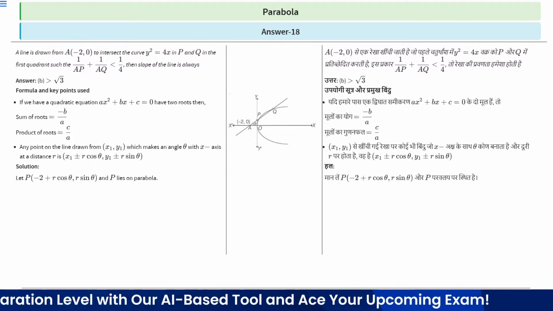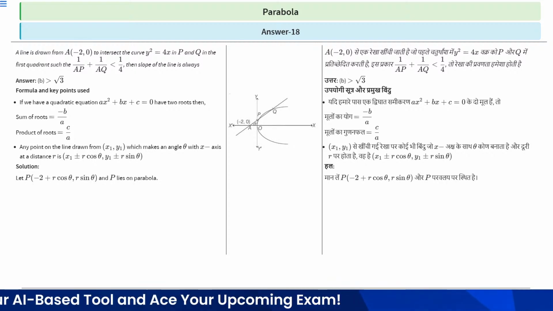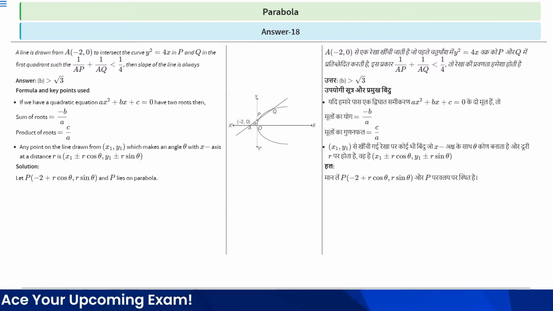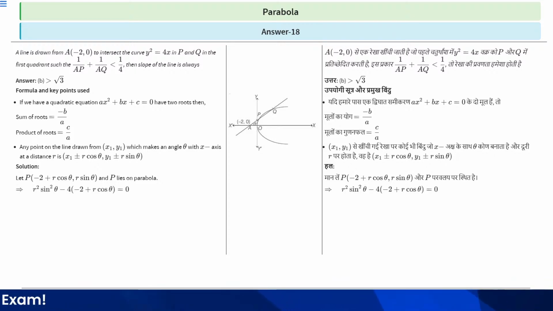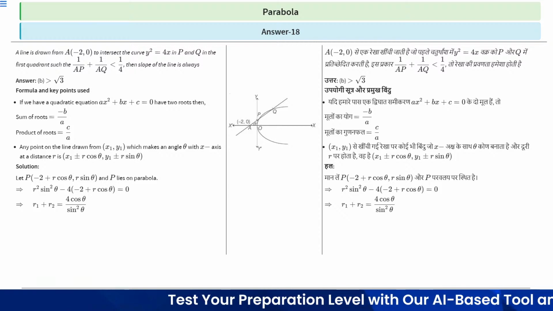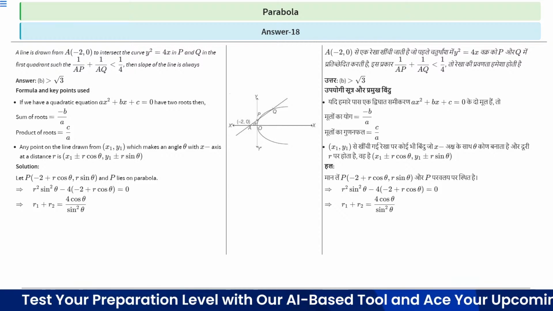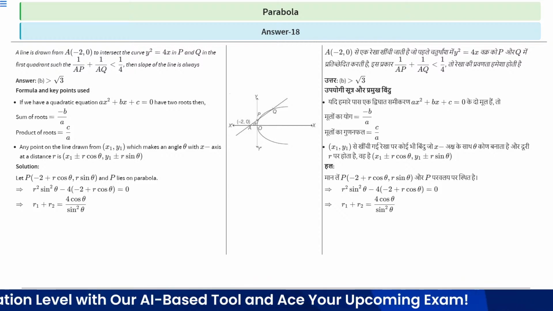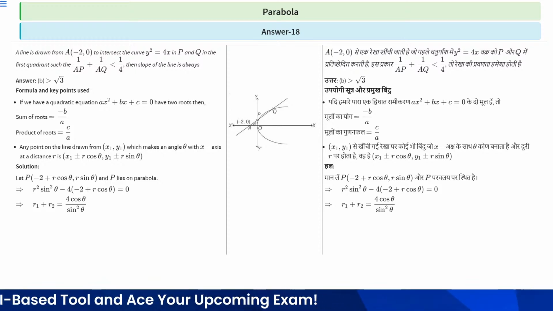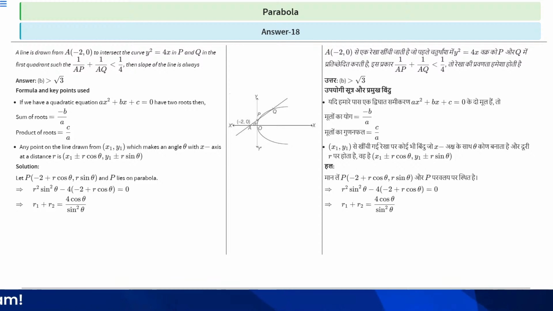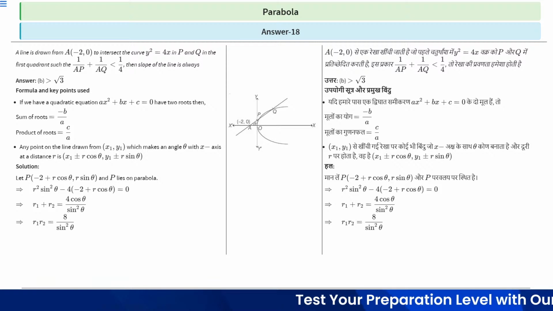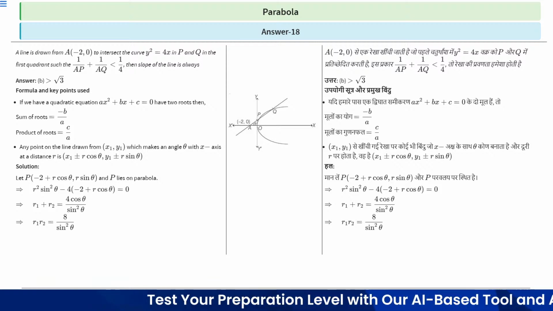Let point P be minus 2 plus r cos theta, r sin theta, and P lies on the parabola, right? So by putting these values in the parabola, we will get r square sin square theta minus 4 times minus 2 plus r cos theta equal to 0. Therefore it is a quadratic equation in terms of r, having two roots r1 and r2. The sum of roots will be minus b by a, which is 4 cos theta upon sin square theta, and the product of roots r1 r2 will be c by a, which is 8 upon sin square theta, right?